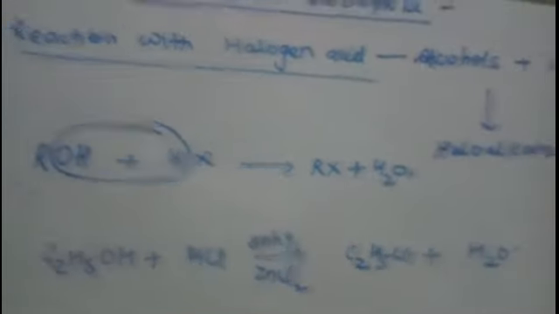Got it? Now the next reaction which we will study is reaction with phosphorus halides.